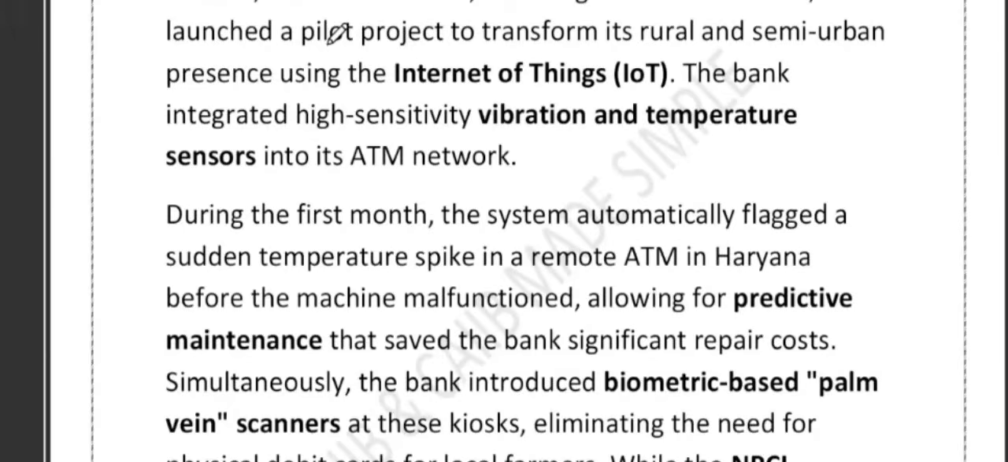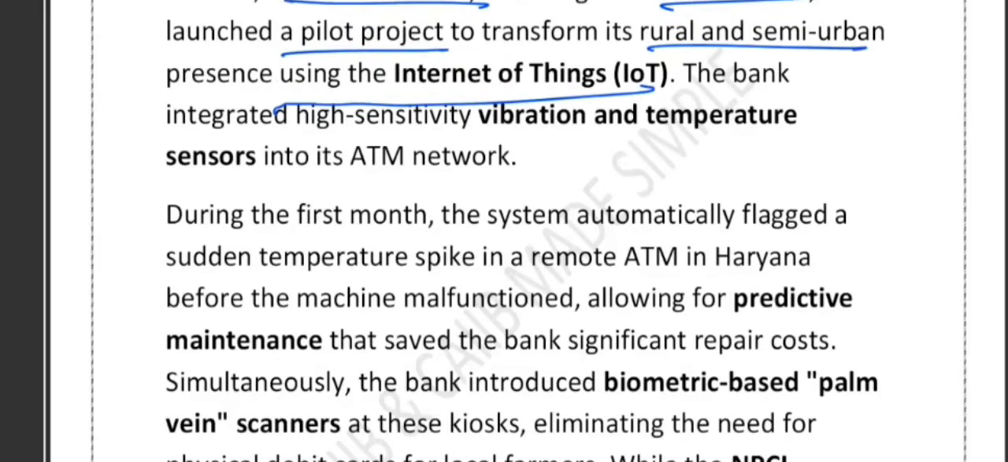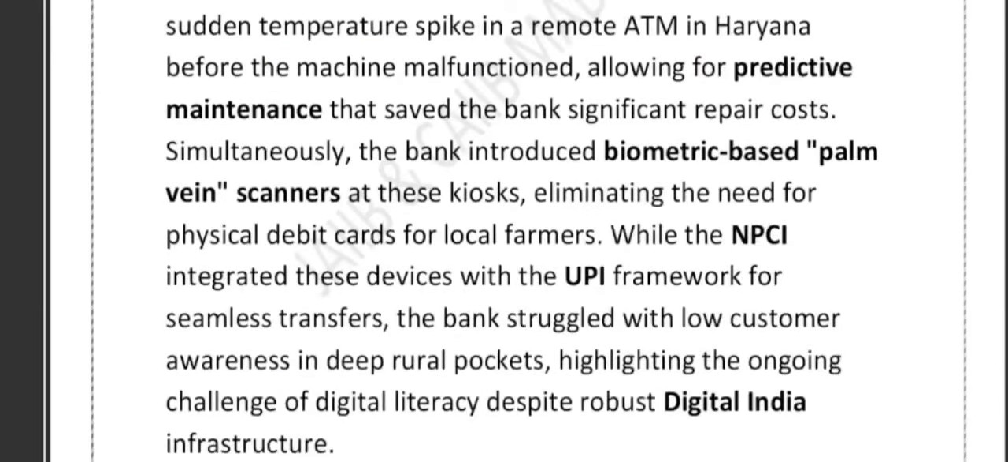This question is checking whether you understand how IoT helps a bank in two areas at the same time. So basically, in 2026 Indira Vikas Bank, a leading institution in India, launched a pilot project to transform its rural and urban presence using IoT. The bank integrated high-sensitivity vibration and temperature sensors into the ATM network. During the first month, the system automatically flagged a sudden temperature spike in a remote ATM in Haryana before the machine malfunctioned, allowing for predictive maintenance. The system itself warned of it.